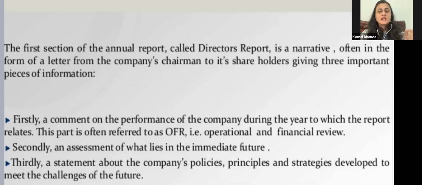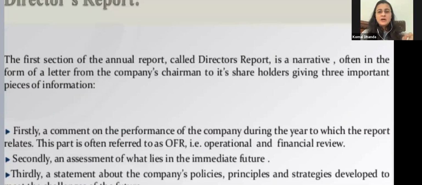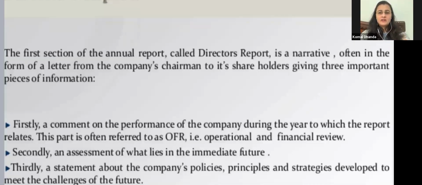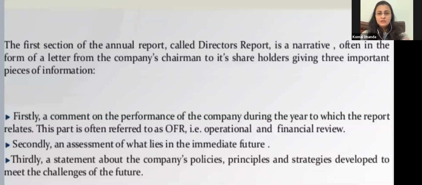First one is a comment from the chairman on the performance of the company during the year to which the report relates. This part is often referred to as OFR, Operational and Financial Review. That means how the company is performing, how it is operating, what is the financial position, financial review, activities taking place. A comment, a note will be given from the chairman to the shareholder for that particular accounting period which we are dealing with.